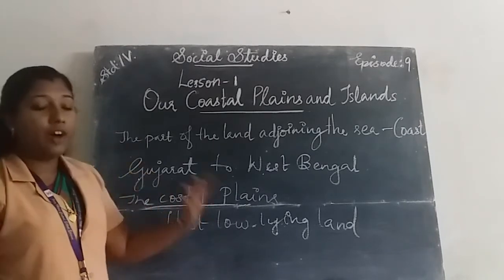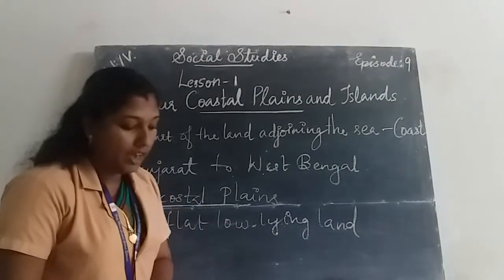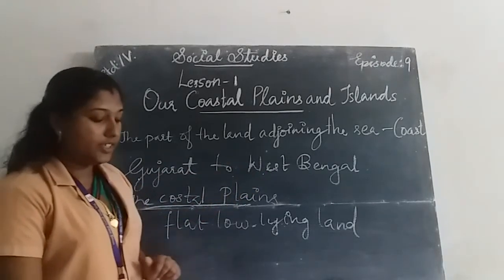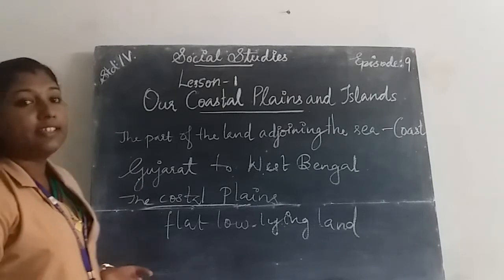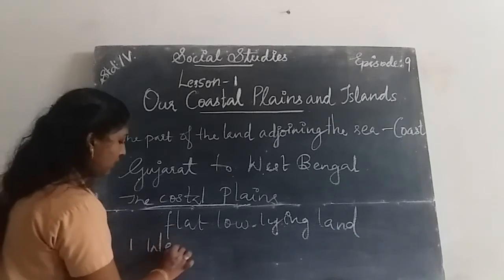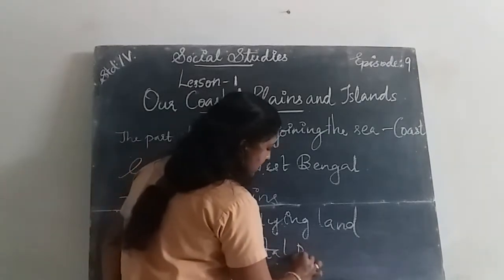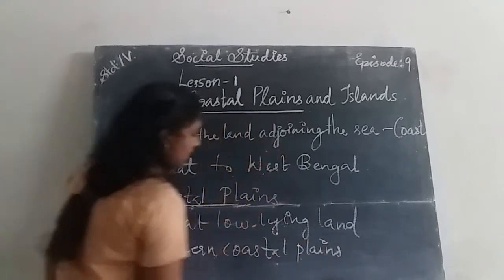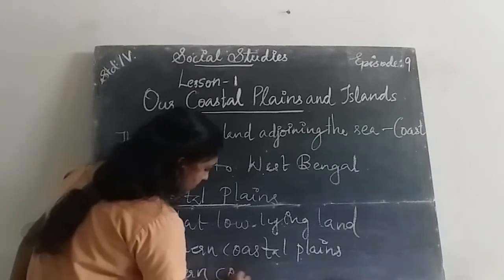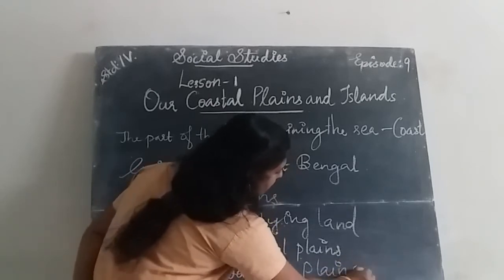These are again divided into two parts. What are they? The western coastal plains and the eastern coastal plains.